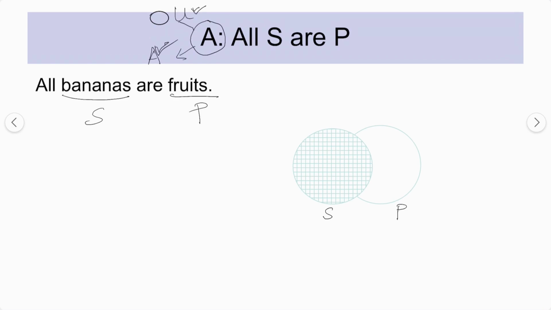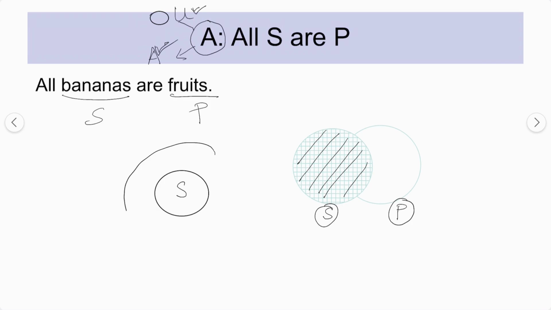In this particular case, let's try to understand which term is distributed. If you see, all bananas are fruits. Let's say S is bananas and P is fruits. So all S is P, meaning that all of S is included in P. Or we can also draw the diagram this way. Let's say this is S, the bananas, and this is fruits, P, the predicate term. So all S is present in P.